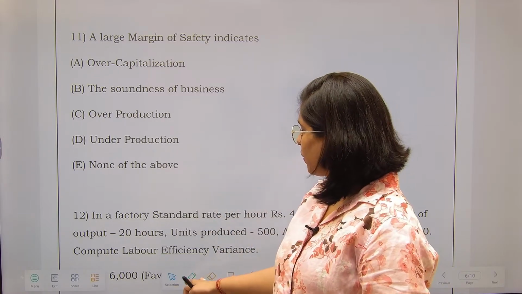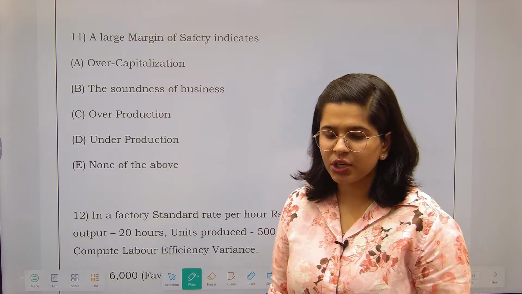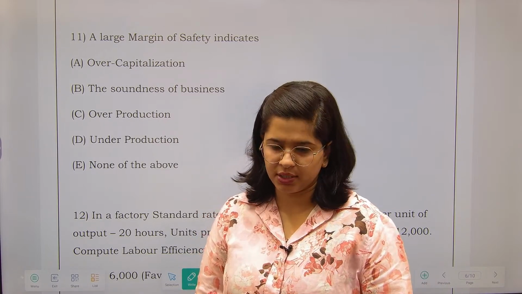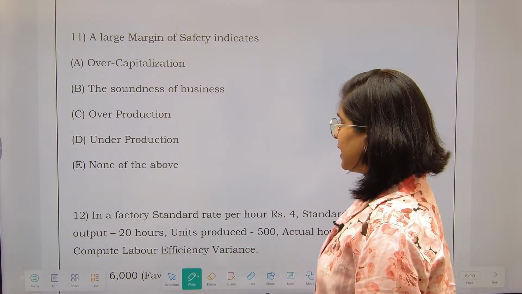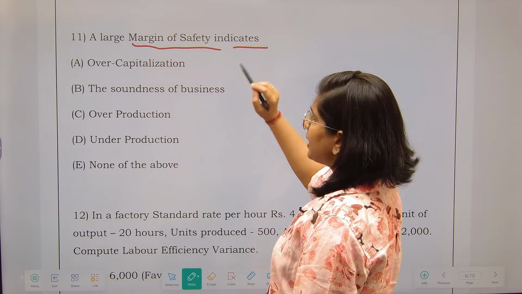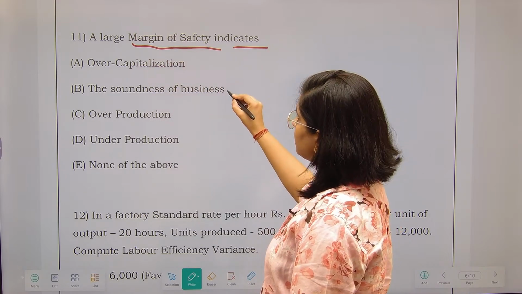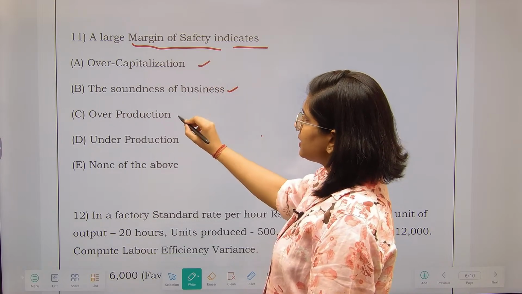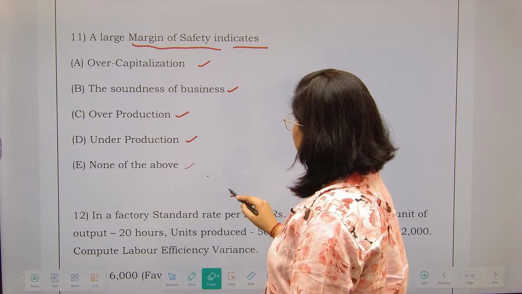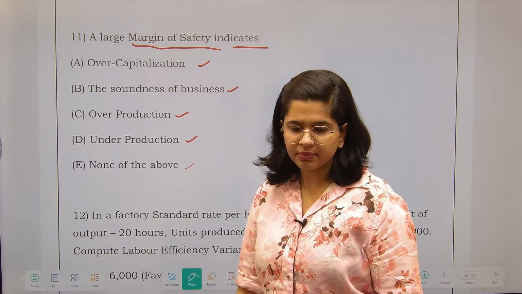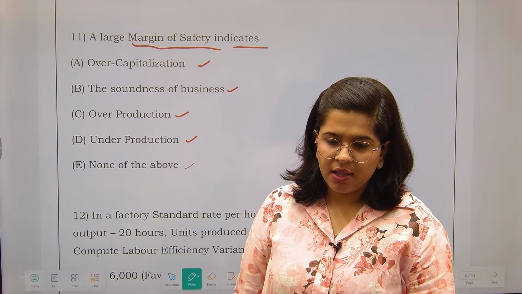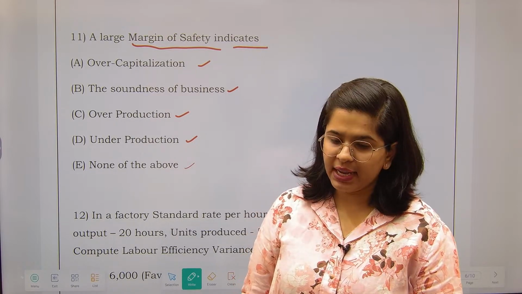Now let's see question number 11 that we have. Up to question number 10 we have already discussed yesterday, and now we have to move forward and discuss other questions. Question number 11 says: a large margin of safety indicates overcapitalization, soundness of business, overproduction, underproduction, none of the above. What do you think is the correct answer? Anyone who would like to answer this particular question? A large margin of safety indicates what?